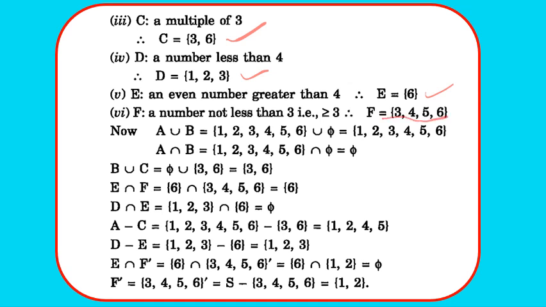Now finding A union B. So we have A union B equals 1, 2, 3, 4, 5, 6. Then A intersection B, nothing is common, so it will be equal to phi. B union C, we get 3 and 6. E intersection F will be 6. D intersection E is phi, nothing is common. A minus C, that is in A but not in C, we have 1, 2, 4, 5. D minus E, that is in D but not in E, we get 1, 2, 3. E intersection F dash, we get phi. F dash equals what? S minus F, so we get 1 and 2. Clear? So pause and note down the solution.